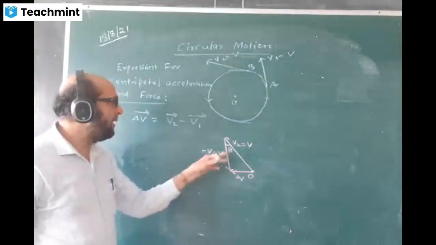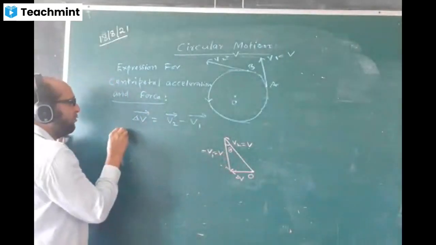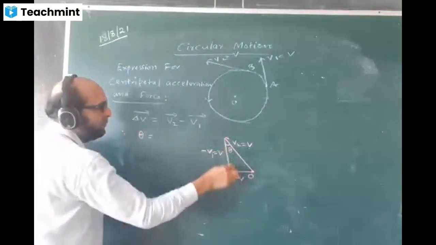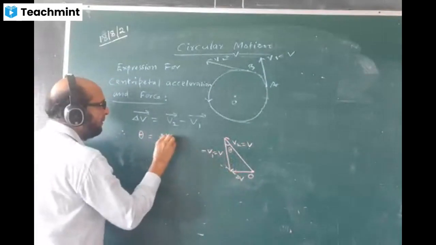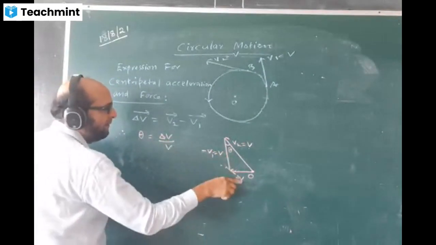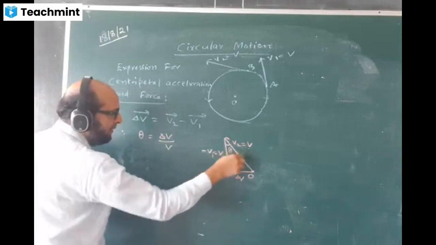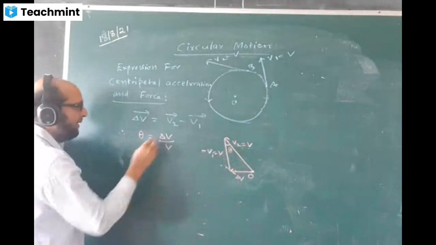And here I will write like this. You know the formula theta is equal to arc by radius. We write that theta is equal to delta V by V, delta V by any radius. The radius is equal to V here. Therefore,